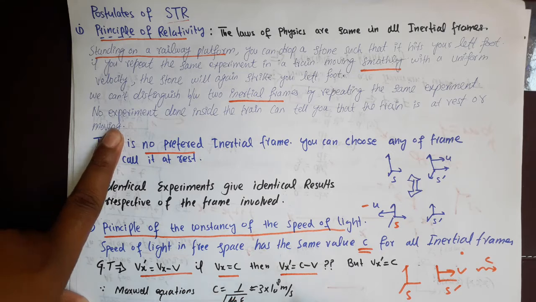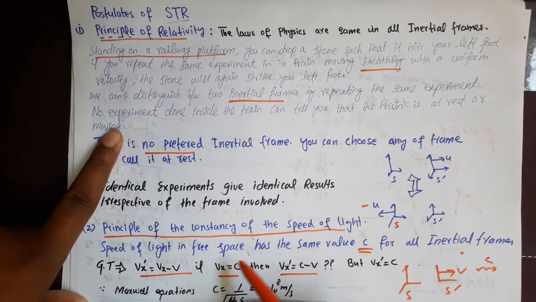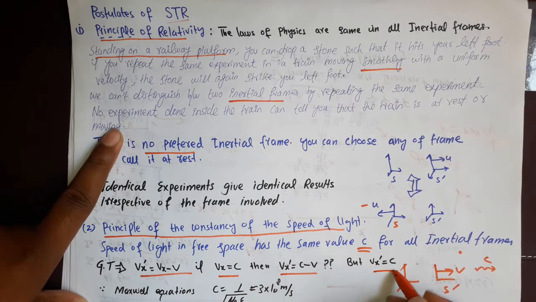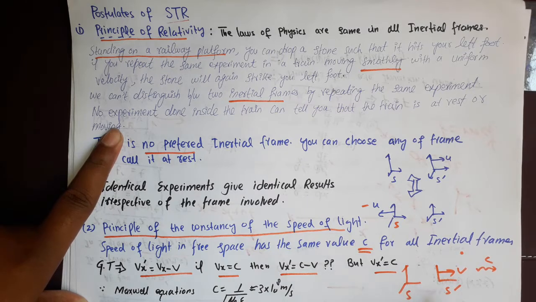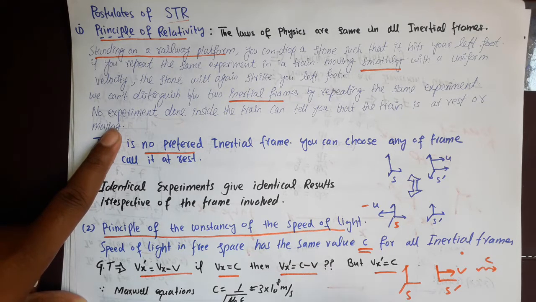But experiments tell us, or the second postulate tells us, that in that frame the speed will also be c. So in both frames the light has the same speed. It is an experimental result, and it is somehow against common sense. Let us discuss more.